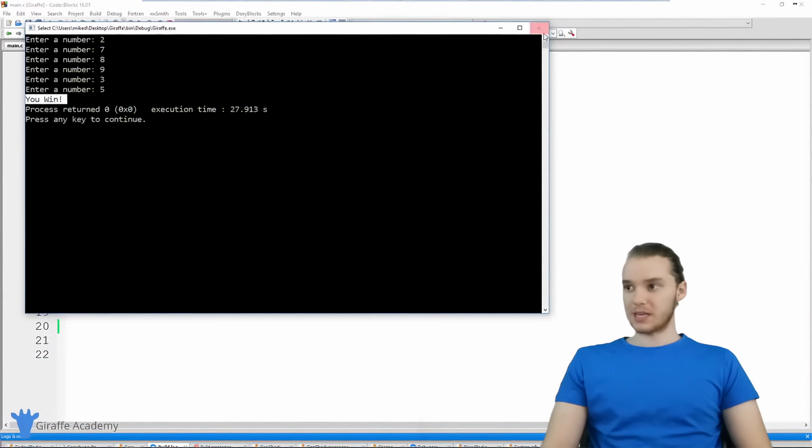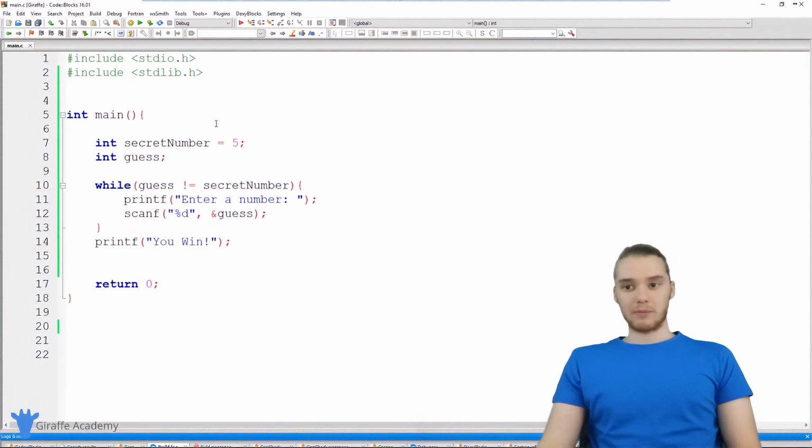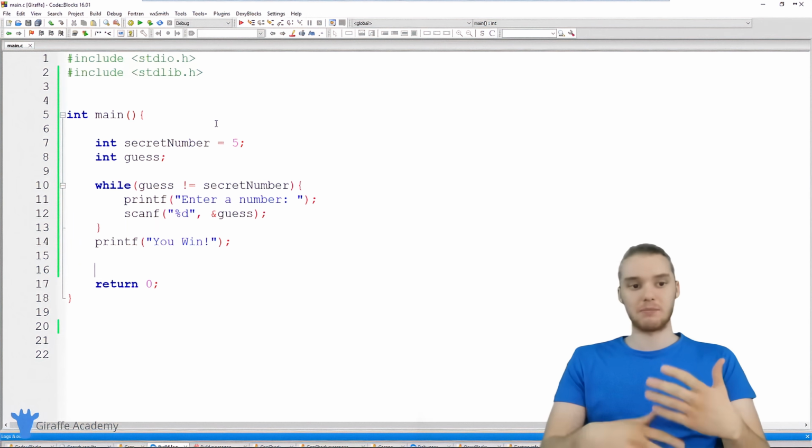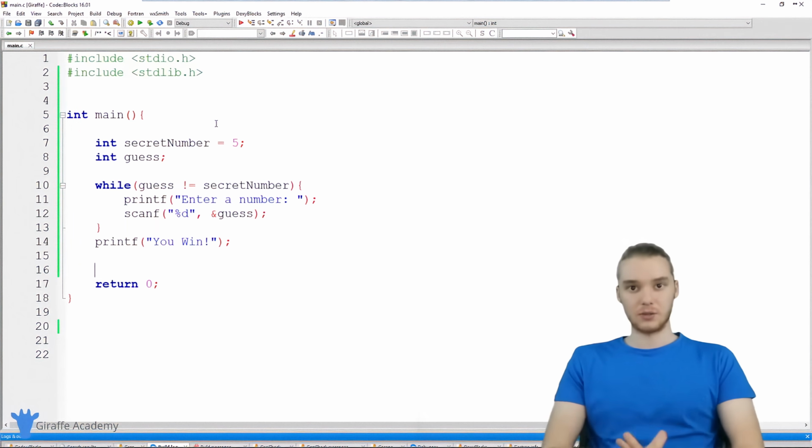So one of the cool things about this game, and it's different from programs that we've written in this course in the past, is it'll keep running essentially infinitely until we enter in that correct guess. So it's going to keep going and keep asking us to enter in a value until we enter it correctly. So this is pretty cool.